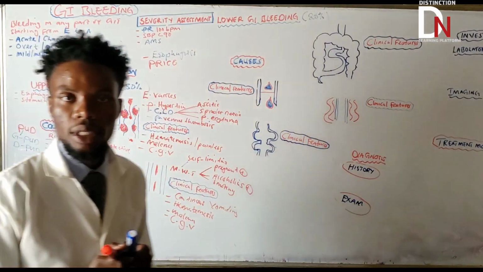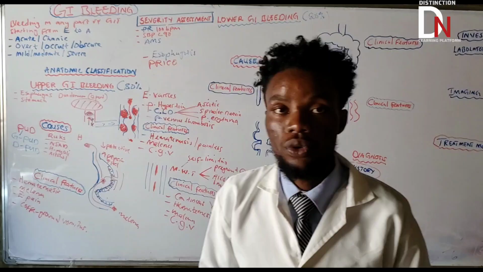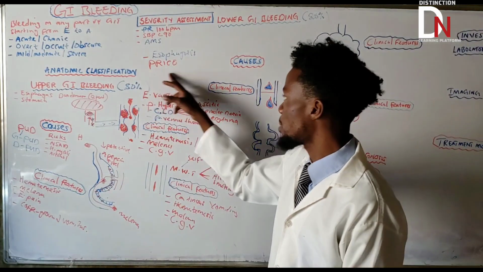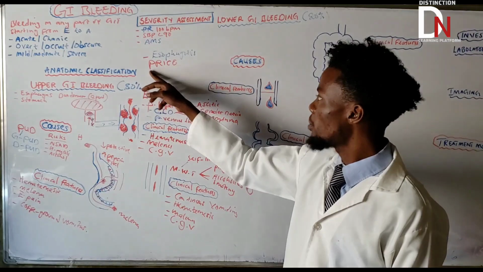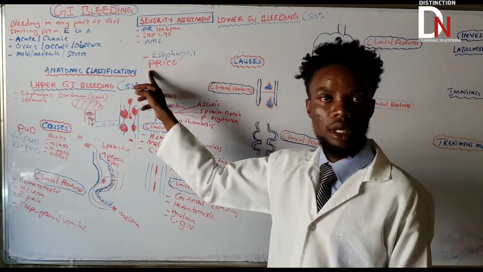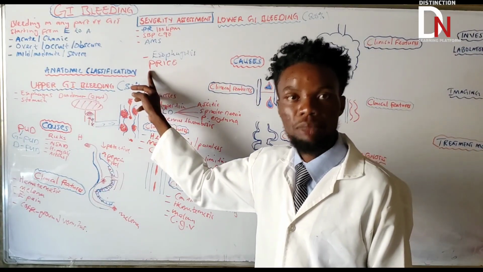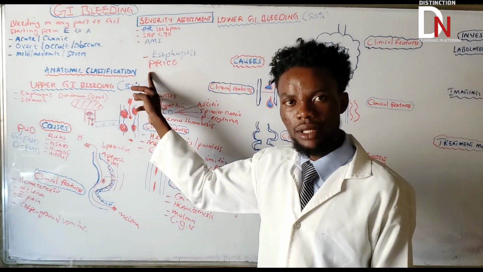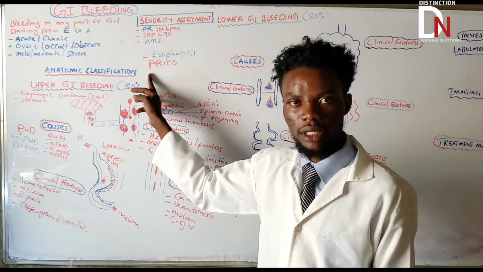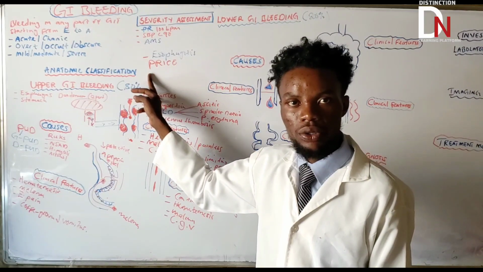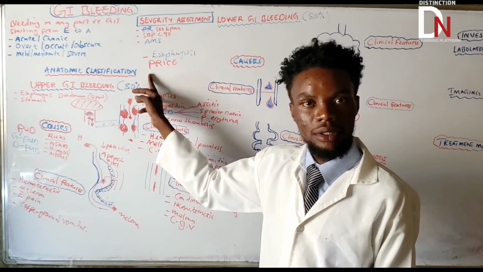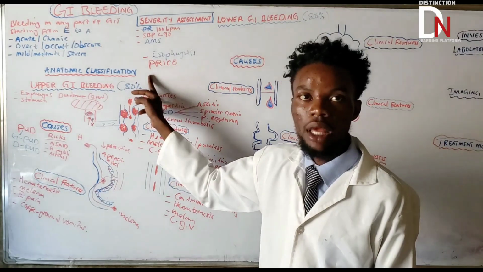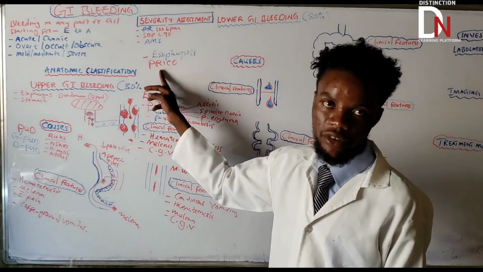Basically, esophagitis is inflammation of the mucosa of the esophagus, due to this PRICE thing. So P stands for pill-induced, or drug-induced, esophagitis. What type of drugs can cause esophagitis? Do you know that? Tetracycline, doxycycline, all those drugs, like iron tablets. They can cause inflammation of the esophagus, causing esophagitis. What about R? Reflux.